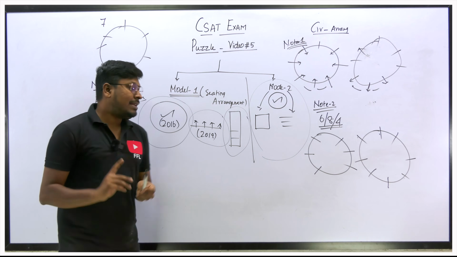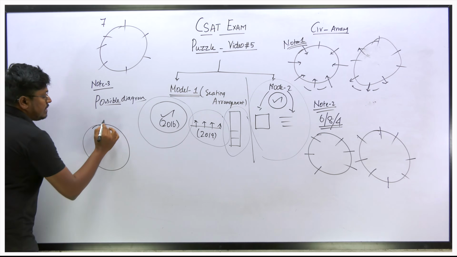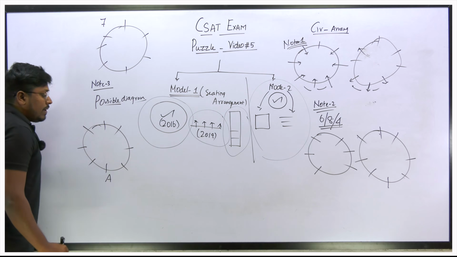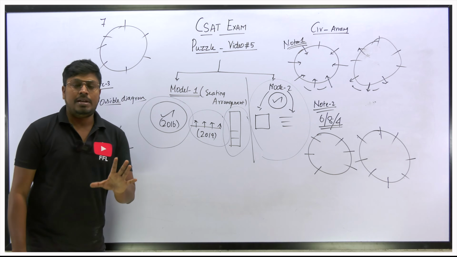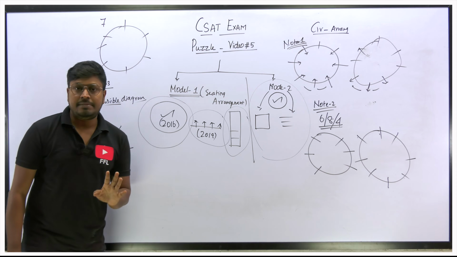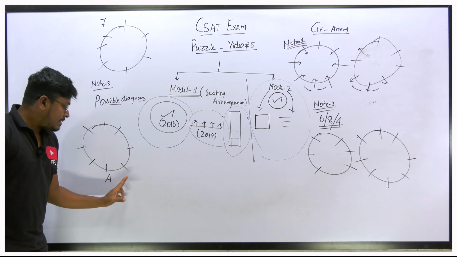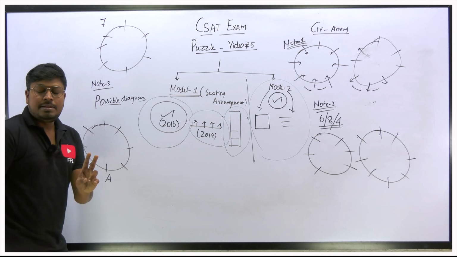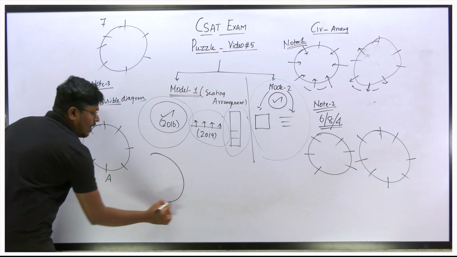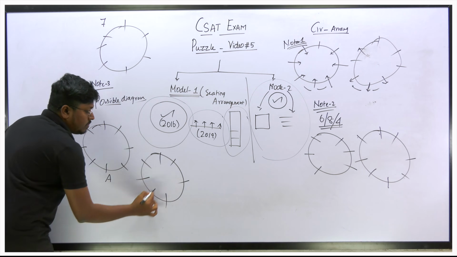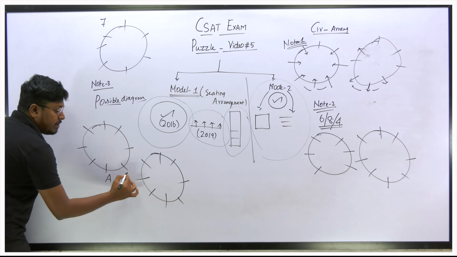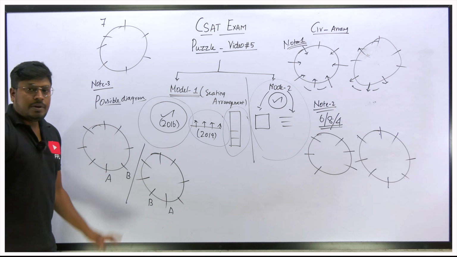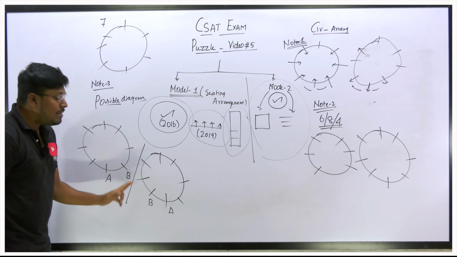Don't do that. For example, think that 8 persons are sitting: 1 2 3 4 5 6 7 8, and A is here. Point number 1: the immediate neighbor of A is B. We don't know whether B is sitting here or here, because the immediate neighbor of A is B. We are getting 2 possibilities. So immediately draw another diagram here, with 8 persons. In this possible diagram, B will be sitting here, and in this possible diagram, B will be sitting here. Understood or not? In both diagrams B is an immediate neighbor of A.